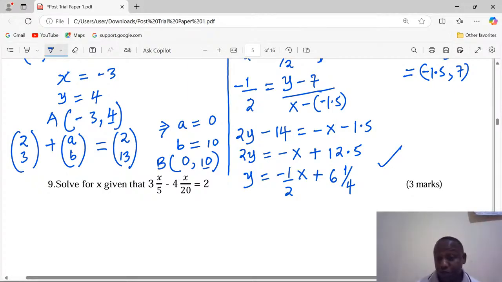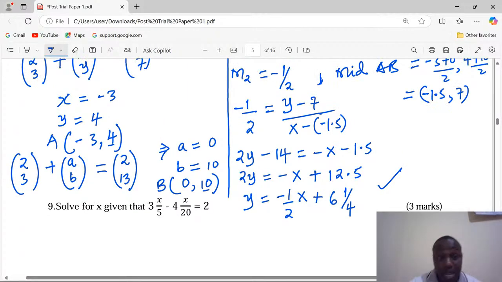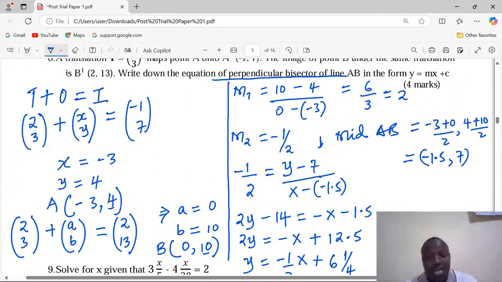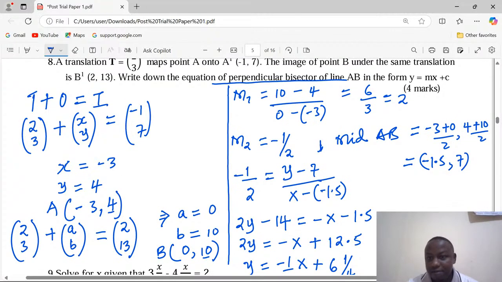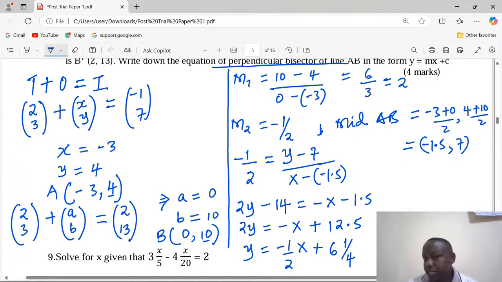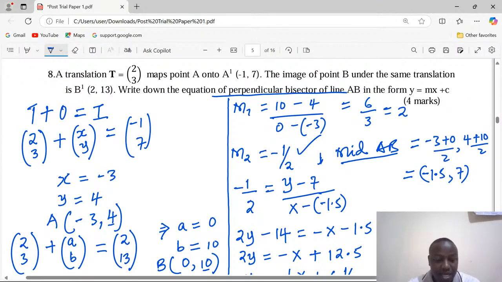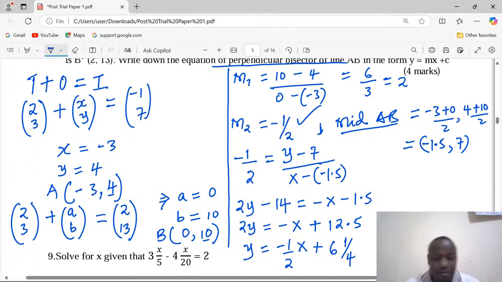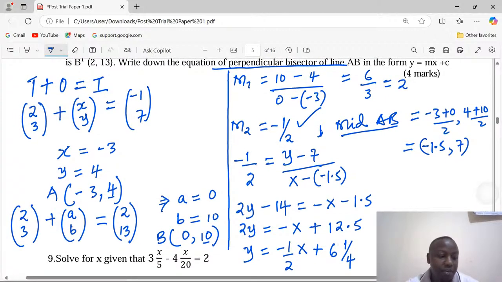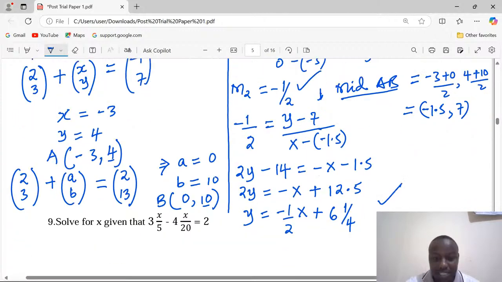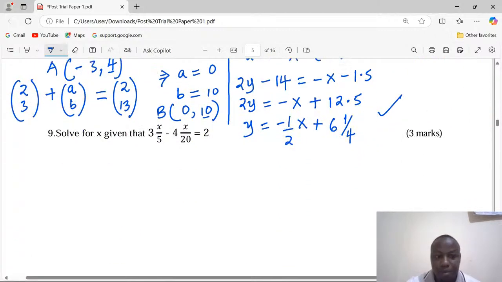It's good for students to be very aware of the concept of obtaining the midpoint. A very serious concept, because a student will work very well, they get even the second gradient, but now, being a perpendicular bisector of AB, they will start using any point there. They will start using point A or point B, which is not the case. The perpendicular bisector passes through the midpoint.